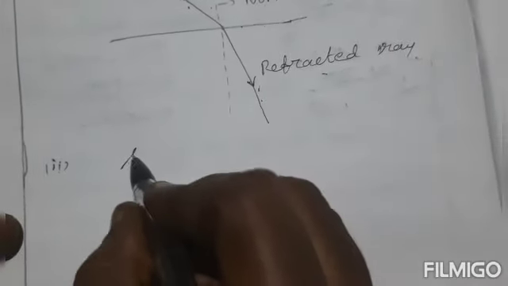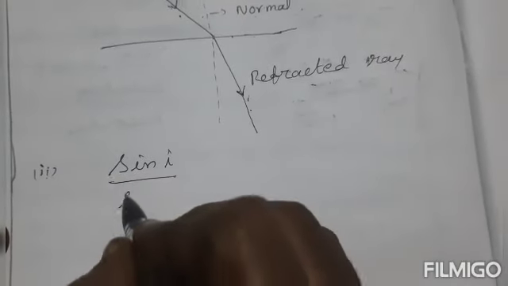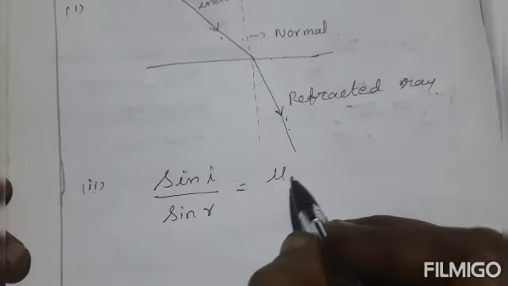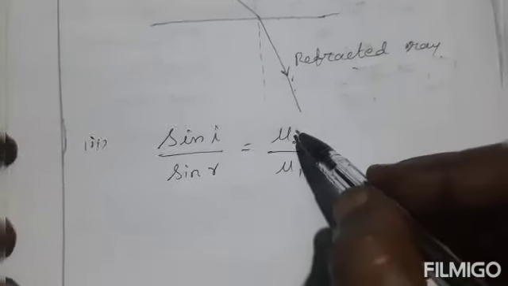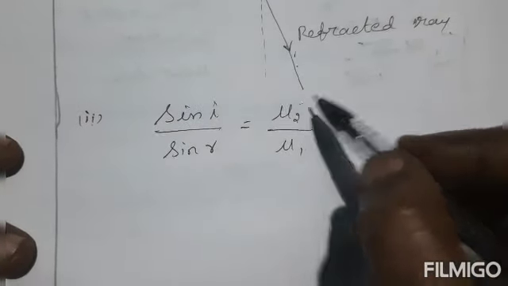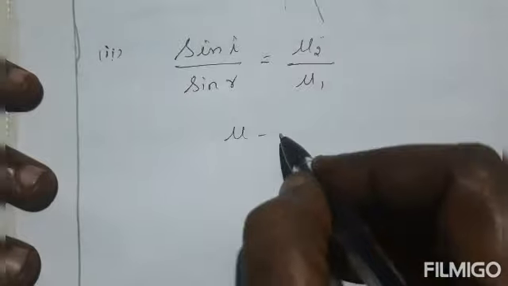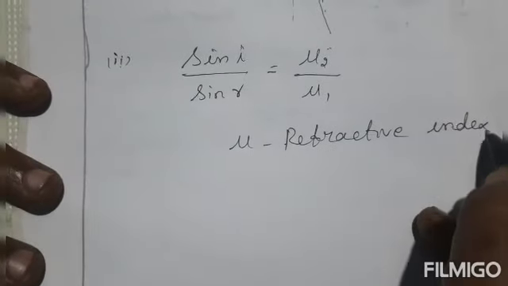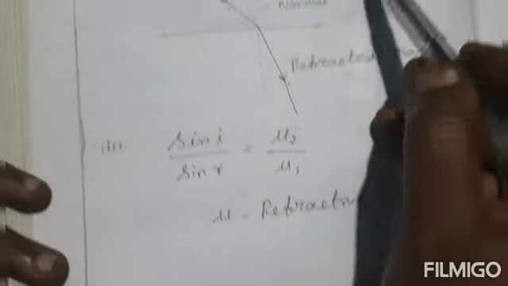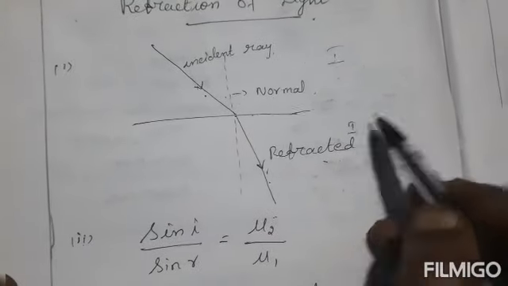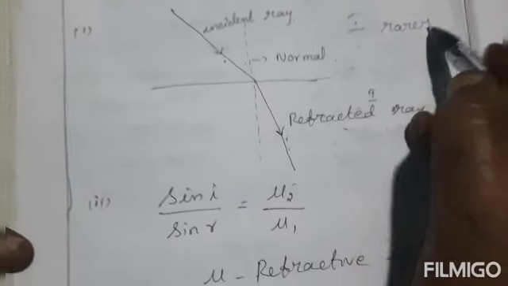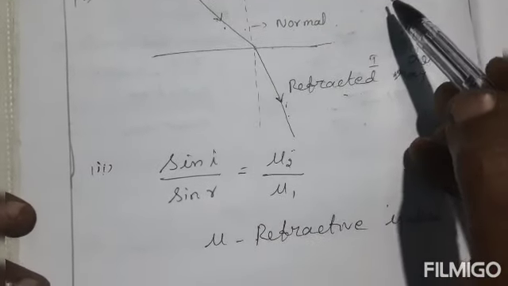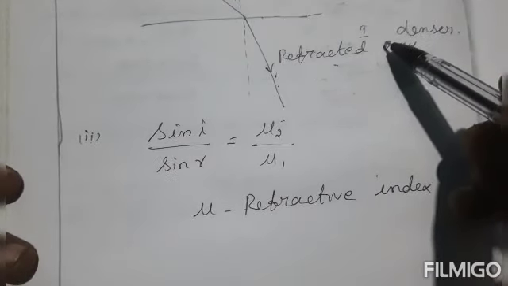Now we can learn the second law of refraction. So that formula first we can write: sin I divided by sin R. What is sin I divided by sin R equal to? Mu 2 divided by mu 1. Mu means refractive index. Here refractive index of two media. This first media, rarer media, that is air media. Here this denser media. The first media we can take as mu1, second media we can take as mu2.